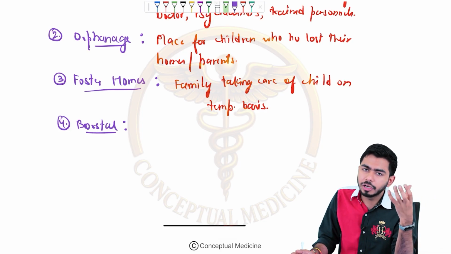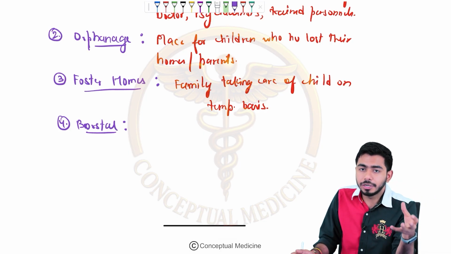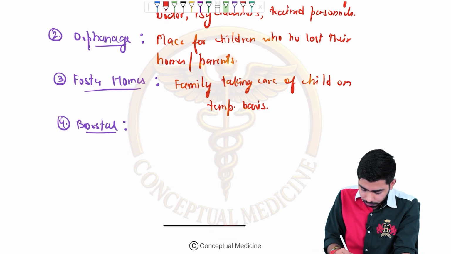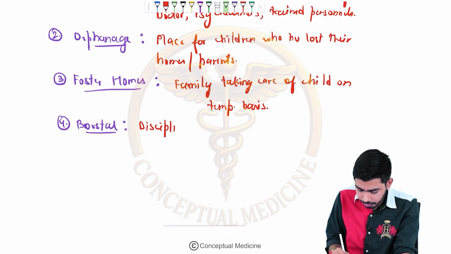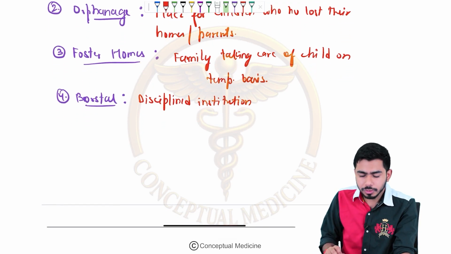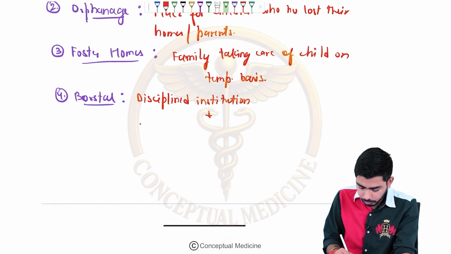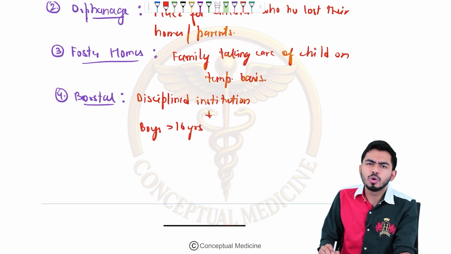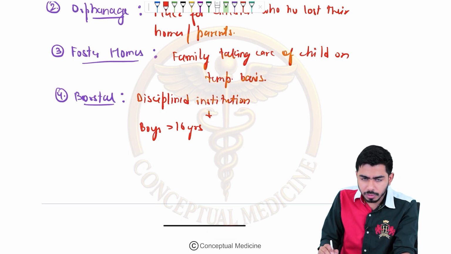It is a very disciplined institution, guys. Who is going over there? The boys more than 16 years, who are not listening to anyone or who are misbehaving.